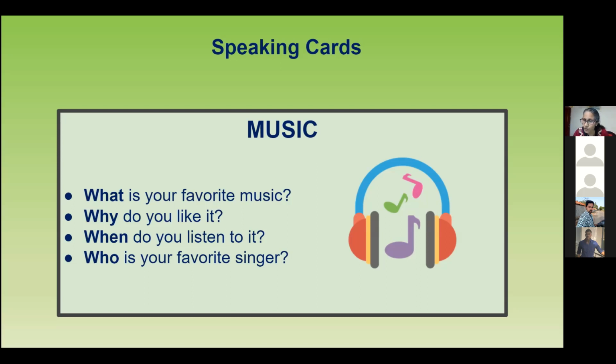When do you listen to this folk music? Every night. Okay, can you tell in a full sentence? I listen to the folk music every night. Very good. Okay, I listen to the folk music every night. Well done. Okay. And who is your favorite singer? My favorite singer SPB and Chitra. Oh, it's Chitra. Oh, that's good. Okay.